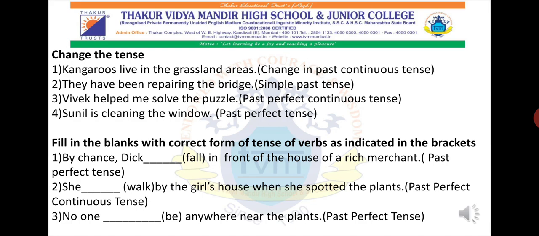We'll take one more example. She dash walked by the girl's house when she spotted the plant. Past perfect continuous tense. Past perfect continuous tense: subject plus had been plus main verb plus ing plus object. So now what answer will come here?